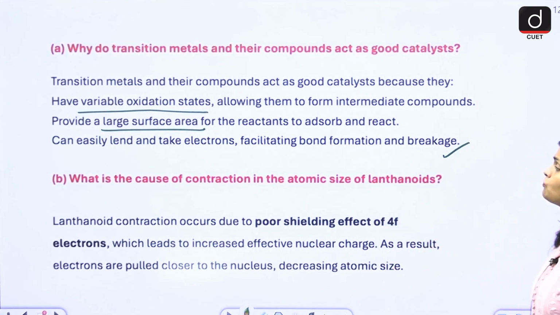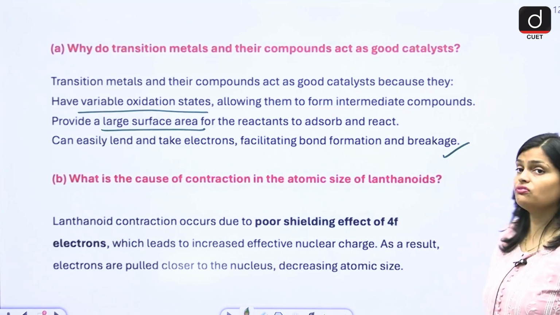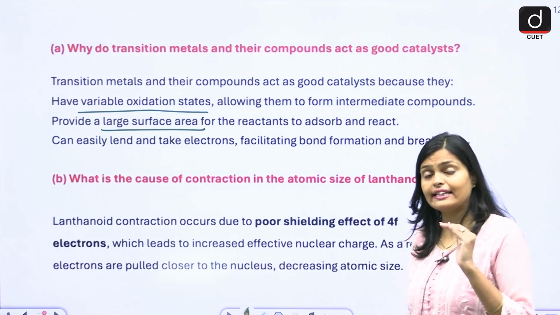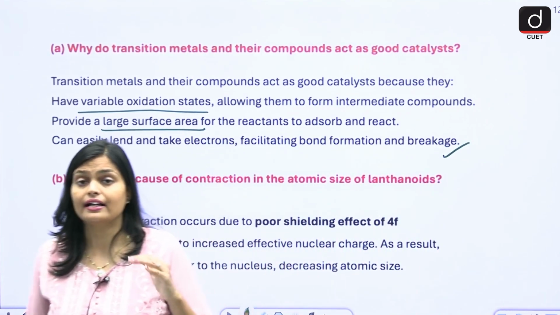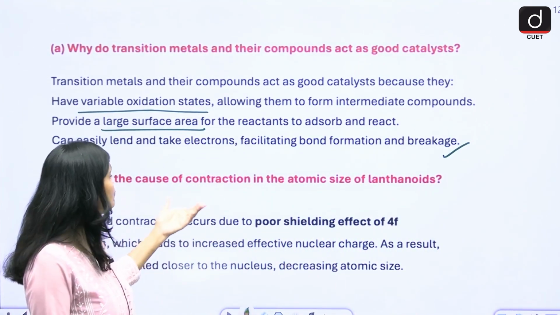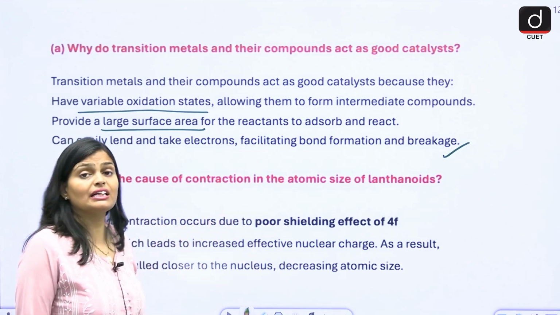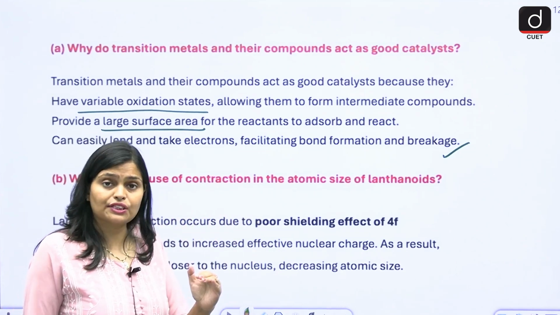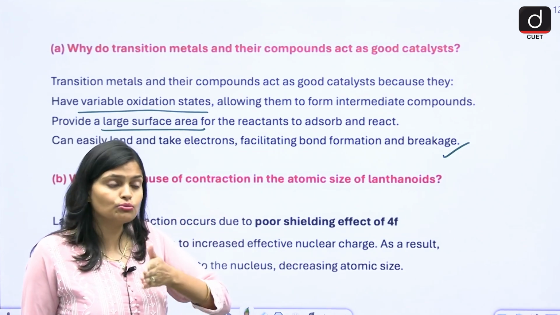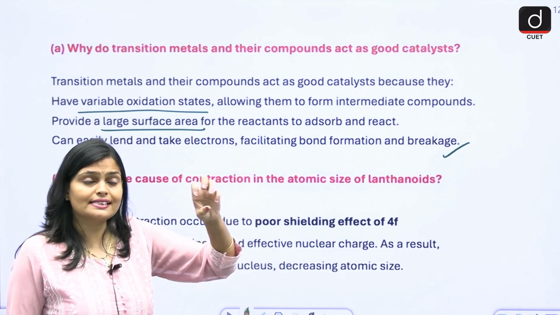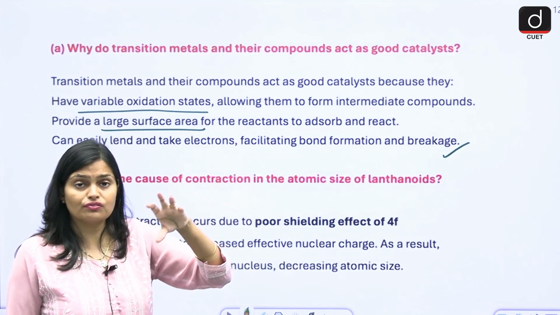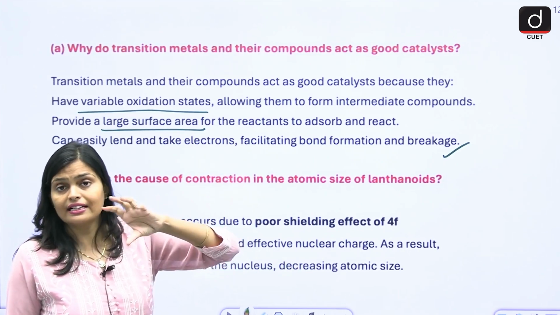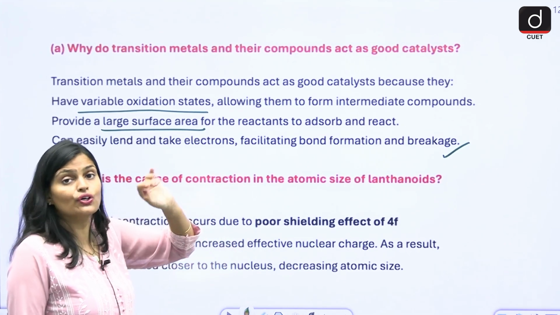What is the cause of contraction in the atomic size of lanthanides? Lanthanides and actinides are present just below the d-block elements, right? Now, what is the cause of contraction in atomic size? Contraction means that as you move from left to right, the atomic size of the lanthanide elements shrinks. That is what we call contraction.